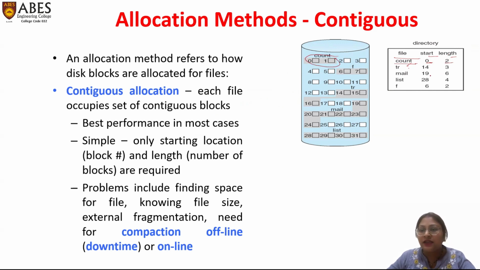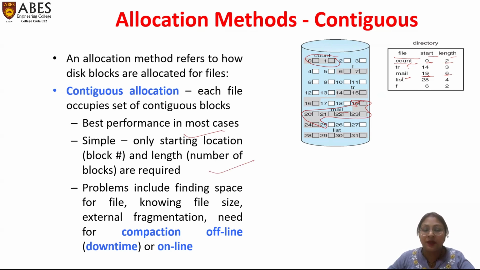Here you can see that there is another file named mail. Mail is starting from 19 and its length is 6. So from 19 we have 19, 20, 21, 22, 23, 24. These 6 continuous memory cells are allocated to the file named mail. So in contiguous memory allocation, all the files are allocated in a linear continuous manner. These perform best in most of the cases.